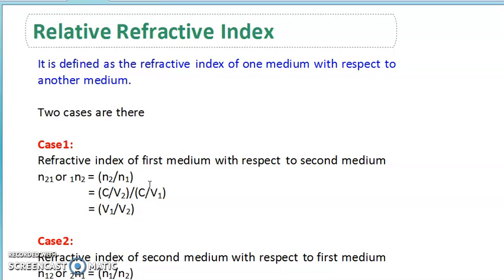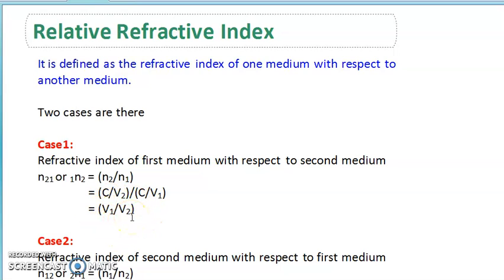If I have written it like this, can I cancel both the c's, which are in the numerator and the denominator? So I get the formula as v1 upon v2.